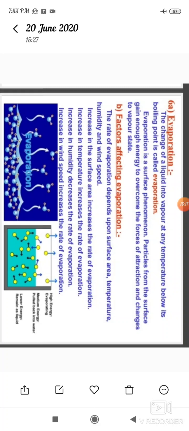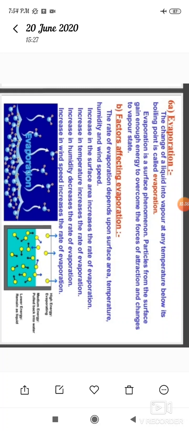An increase in surface area increases the rate of evaporation. An increase in temperature increases the rate of evaporation. An increase in humidity decreases the rate of evaporation. And increasing wind speed increases the rate of evaporation.